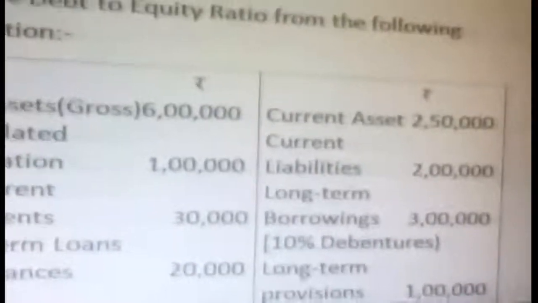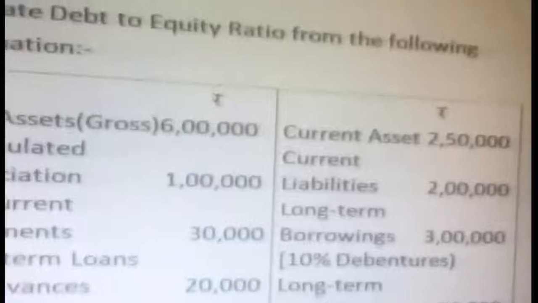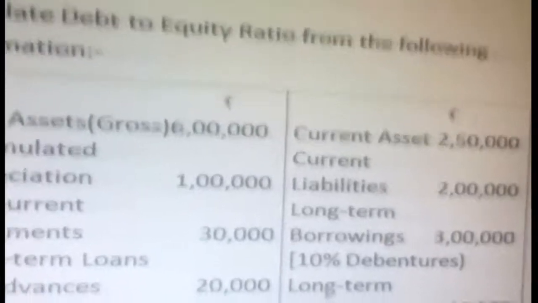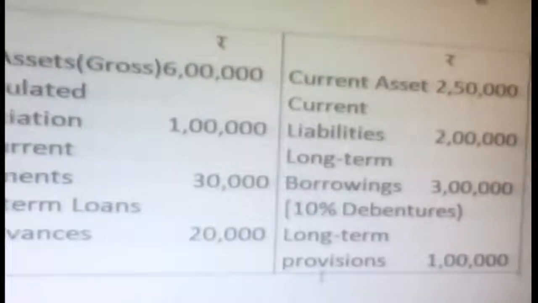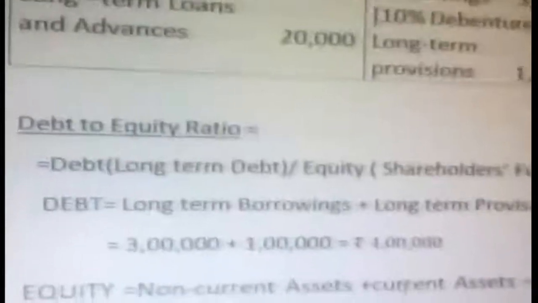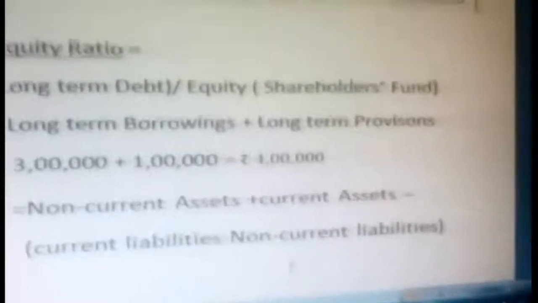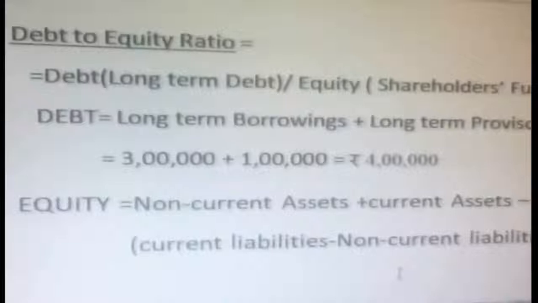debenture. Here, 10% debenture means you have to pay 10% interest on the 3 lakhs. You already know that from the debenture, the percentage is the interest you have to pay, 10%. The long-term provisions are 1 lakh. From this available information, how do we calculate the debt to equity ratio? See here, debt to equity ratio, as you already know, is debt, nothing but long-term debt, divided by equity, another name for shareholders' fund. Here, first we are going to calculate debt.